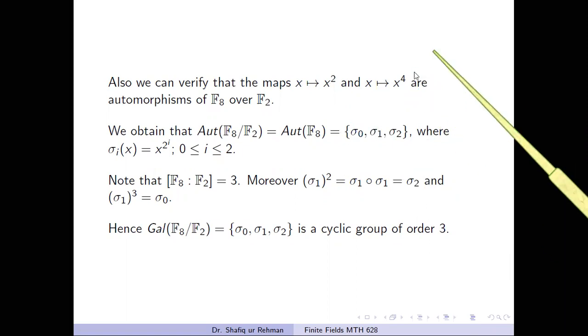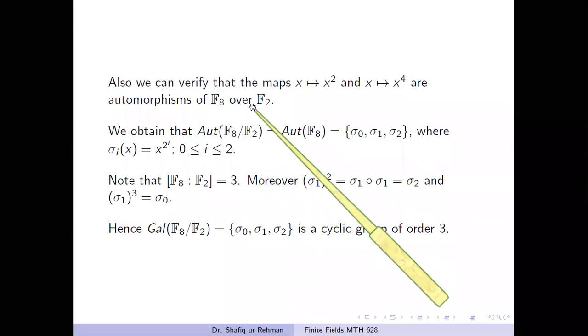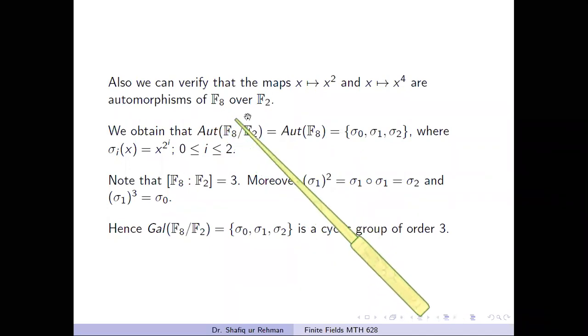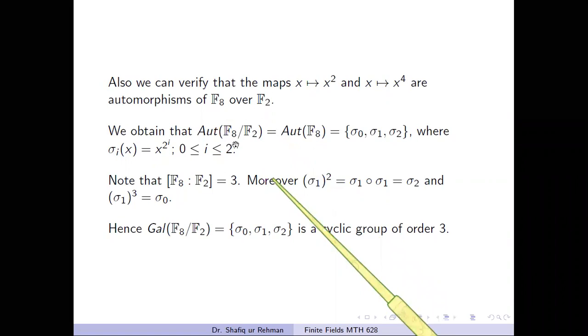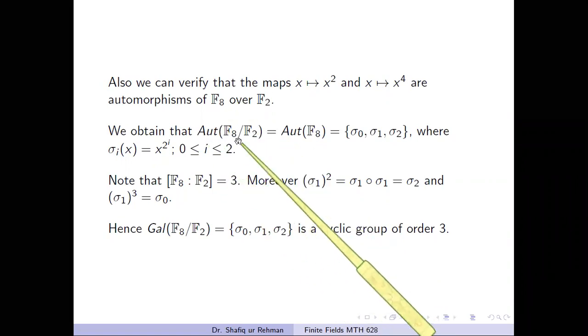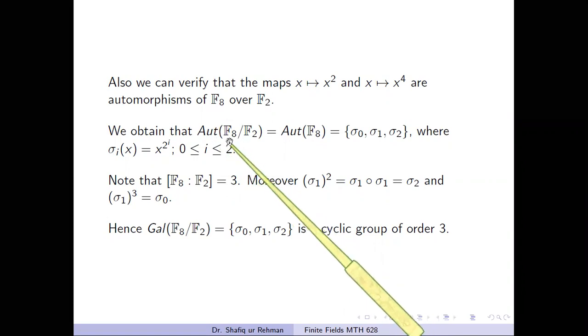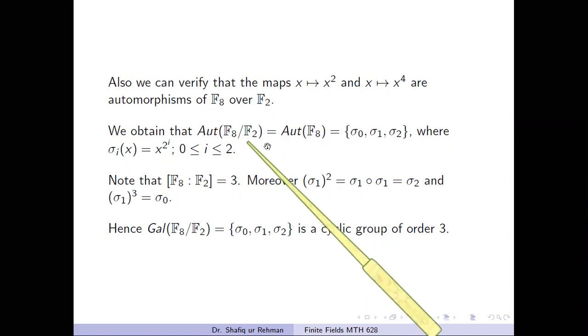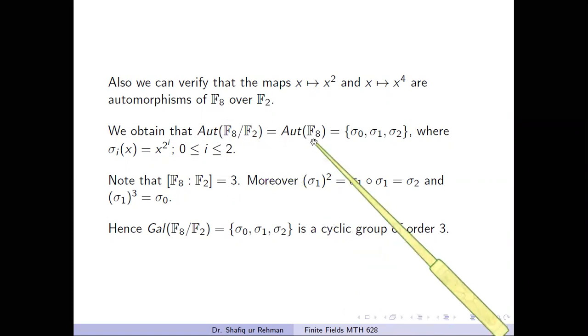So therefore these are the automorphisms of F8 over F2, and hence we conclude that this symbol, which denotes the set of all automorphisms of F8 over F2, is by chance equal to this set.